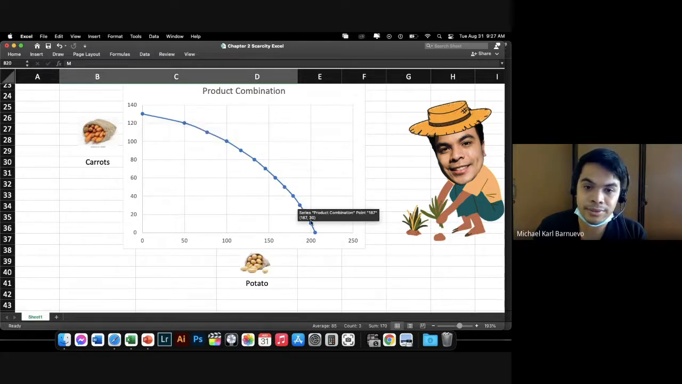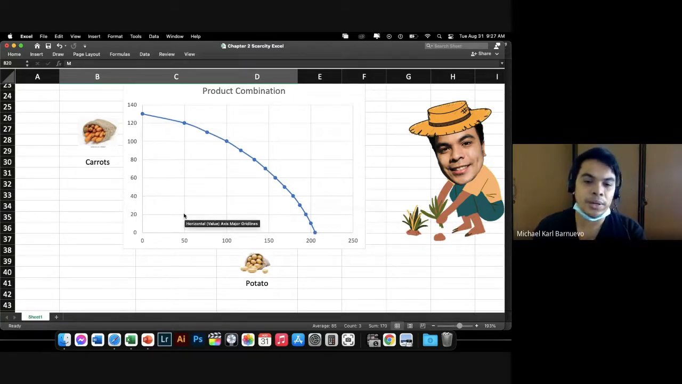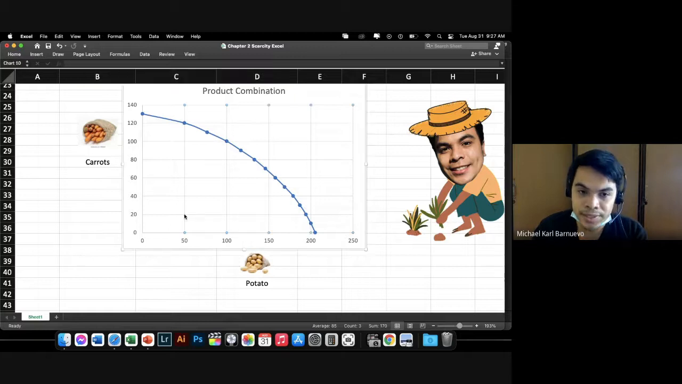If we go back to earlier, sir, I just want to produce 20 sacks of carrots and 50 sacks of potato. Yes, but those are wasted resources, because it's up here and you have not maximized. Sir, what if I want to produce 250 potato and 140 carrots here? Is it possible? No, because you do not have the available land or resources to produce that.